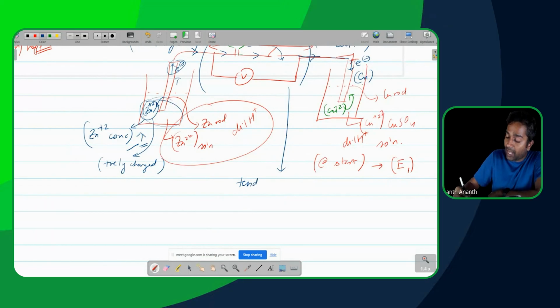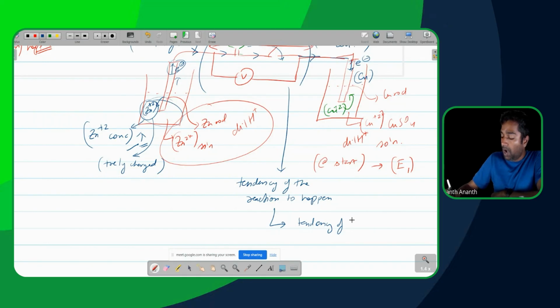Tendency of the reaction to happen basically refers to how willingly electron flow happens.